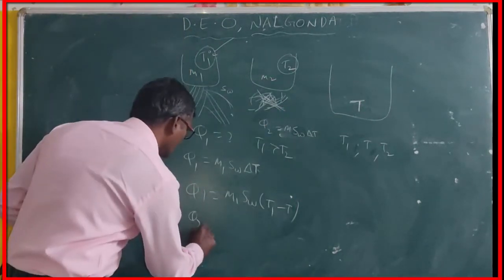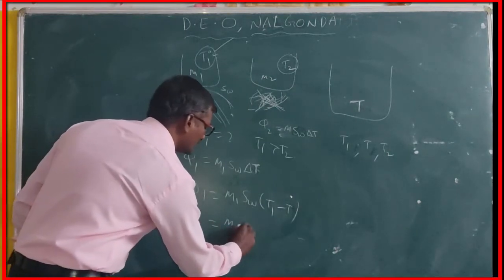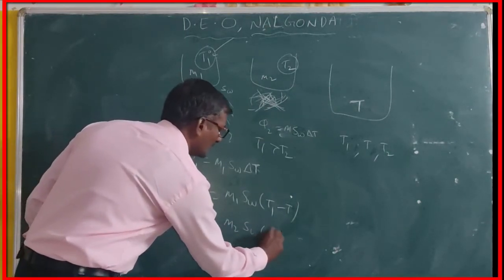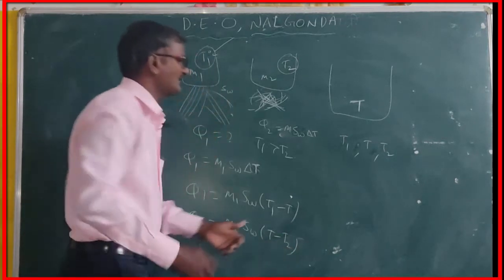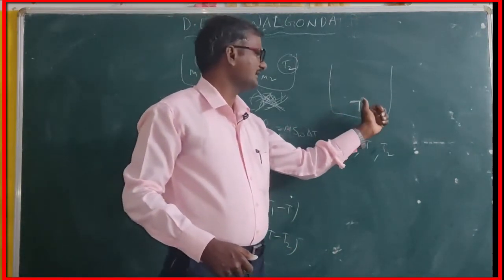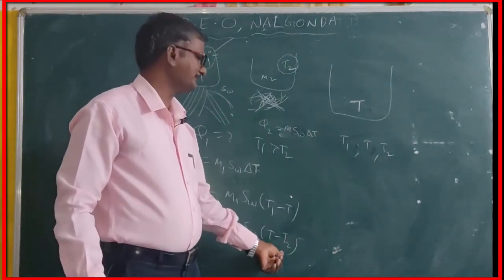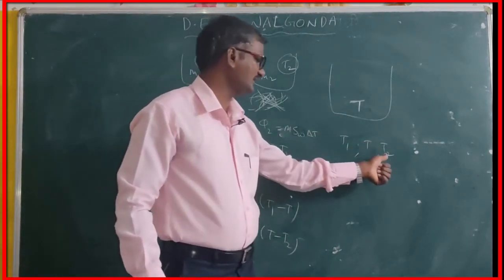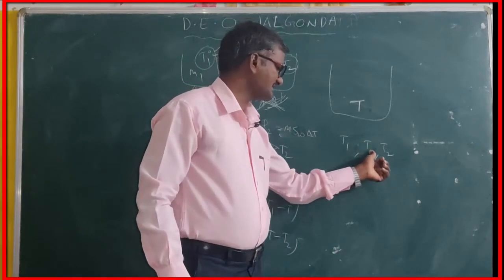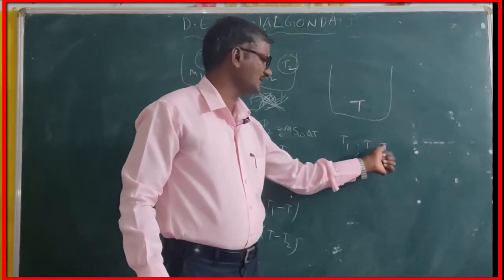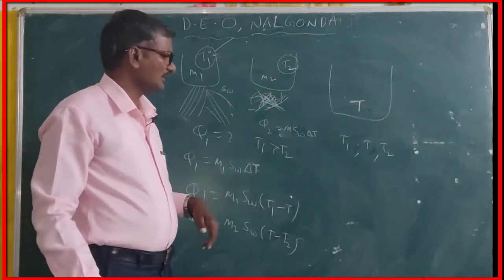At this moment Q2 is equal to M2 into SW into T minus T2, because T is the hot body side here and T2 is the colder body. Already I said the equilibrium or mixture temperature is more than that of the cold body.